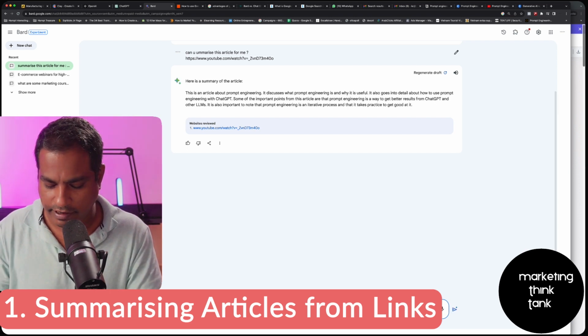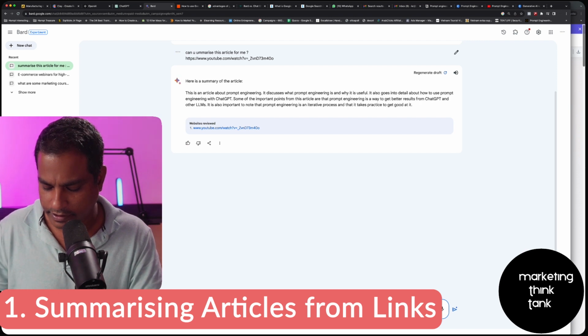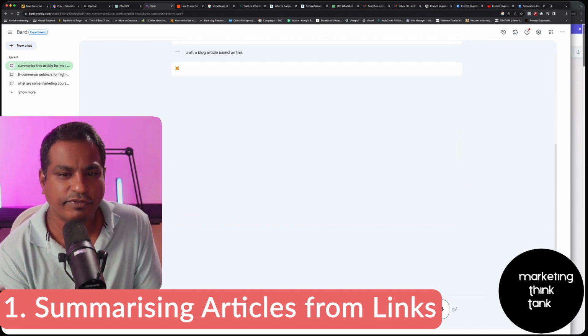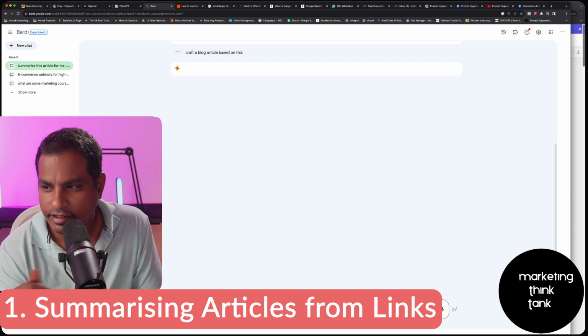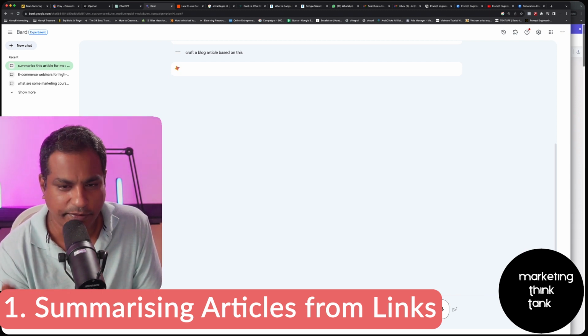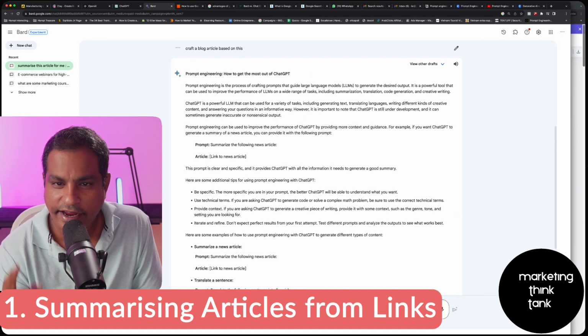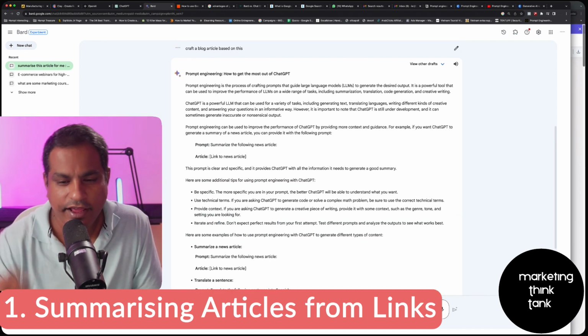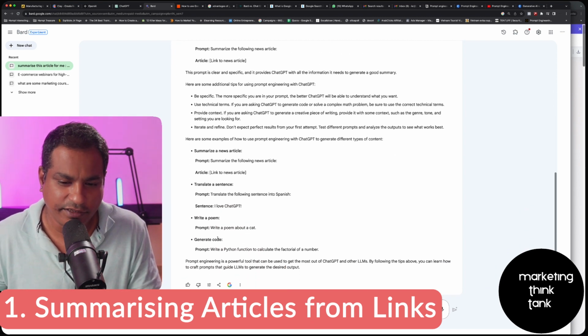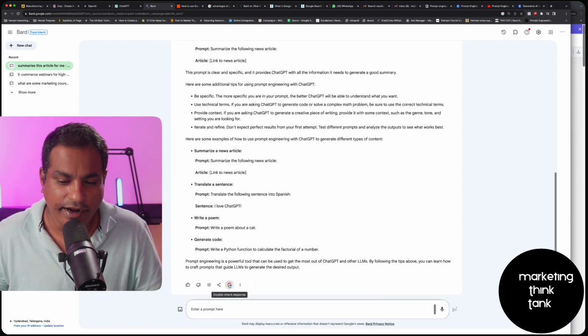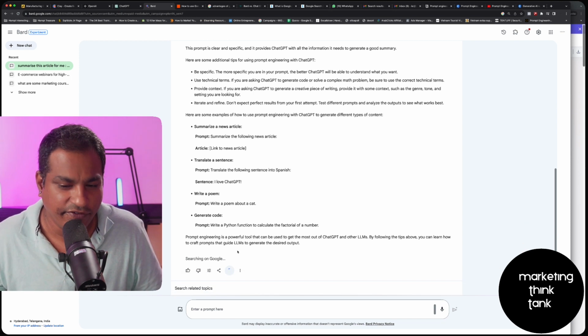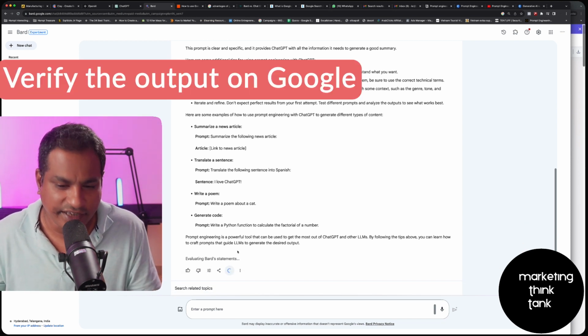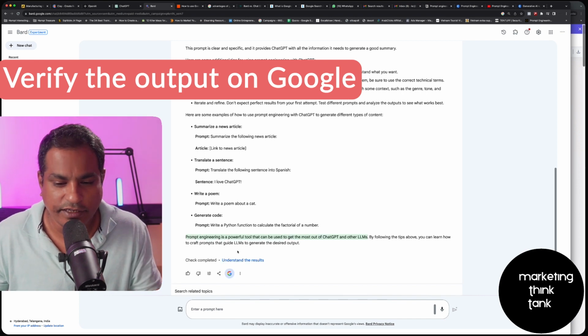And you can also, let's say, craft a blog article based on this. Right? Now let's look at a series of activities that you can do using Google Bard that you may not actually perform using ChatGPT. One is summarizing the article, which it did much better than ChatGPT. It is also creating a blog article based upon that. And the third thing that is beautiful about Google Bard is you can also double check your response. If you don't think something is right, or if you doubt certain things, you can always ask Bard to double check it, and it goes ahead and double checks it, right?